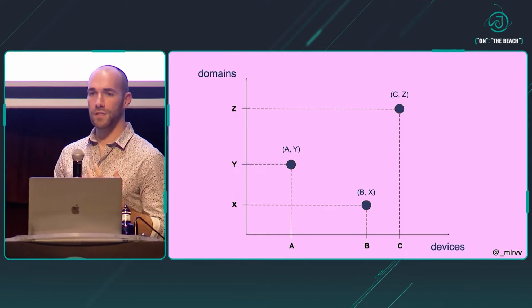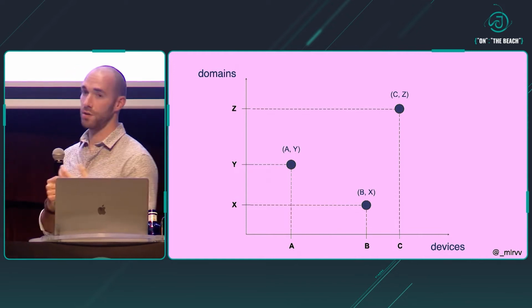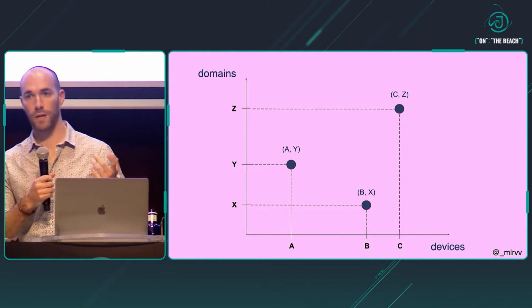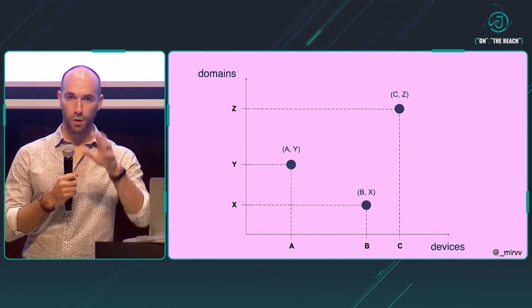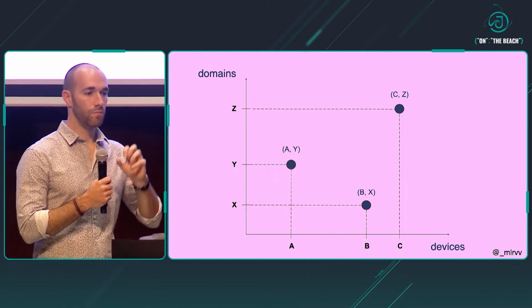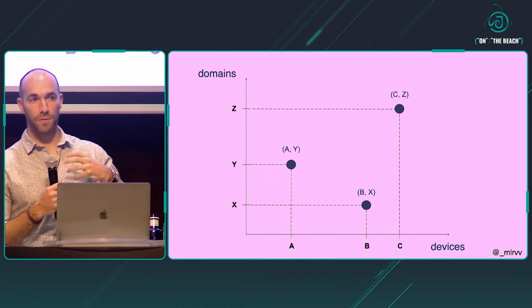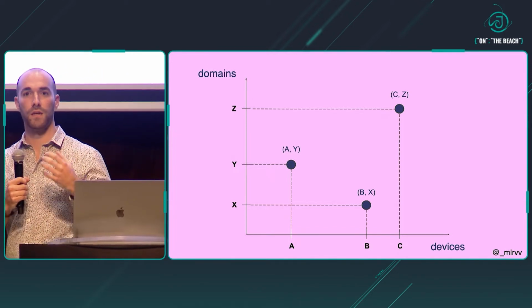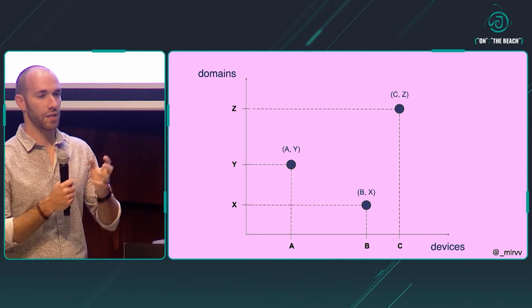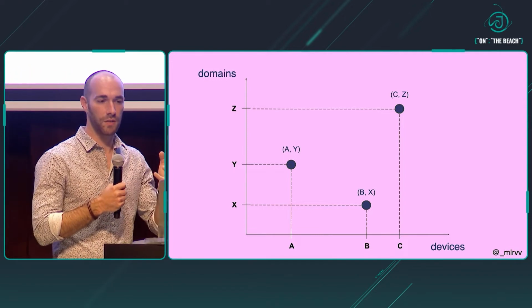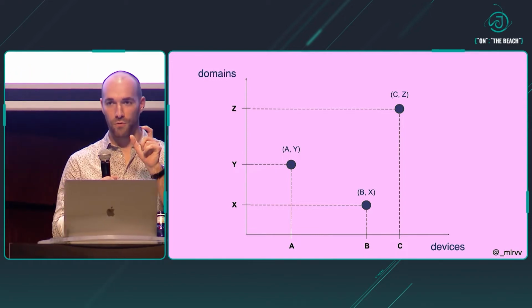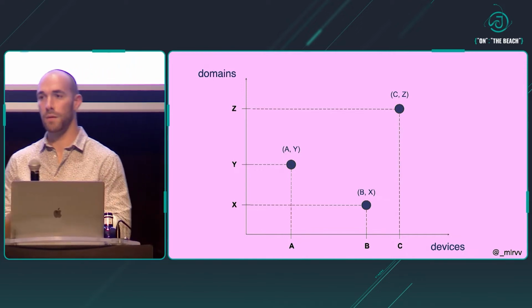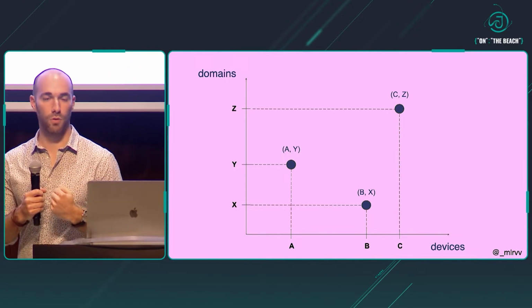And we can think of the system as essentially the Cartesian product of our domains and our devices. All of the points in this graph are nodes of our system, and they all have their own very little version of what they think the universe is, right? It's usually a pretty reduced version of the state, because each node only saw a small fraction of what happened in the universe. But nonetheless, each node has its own local copy of the state.